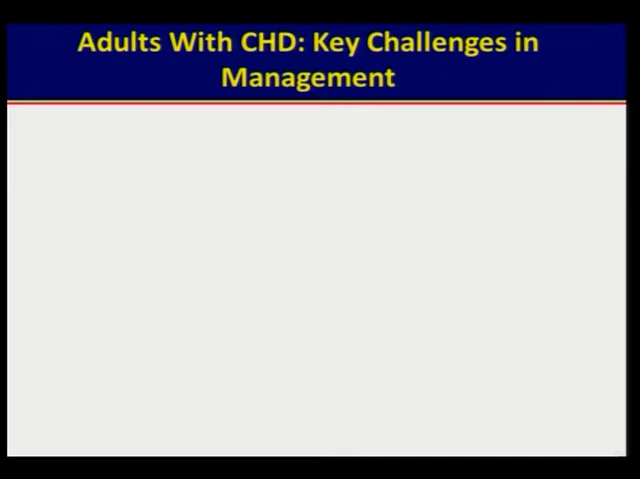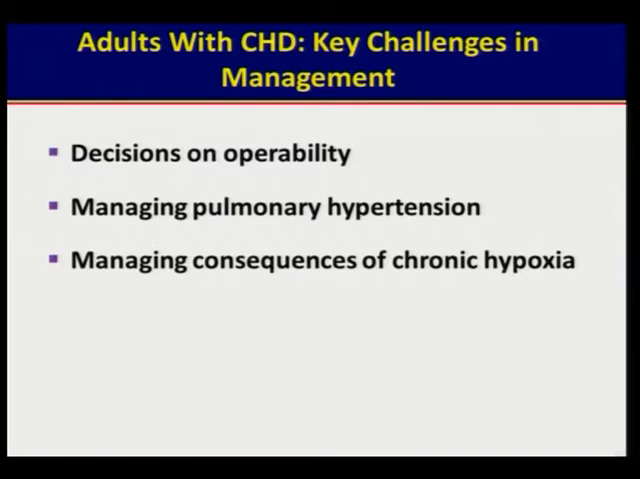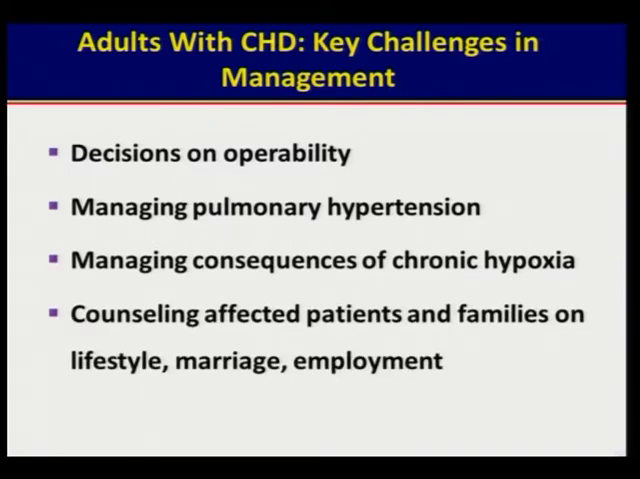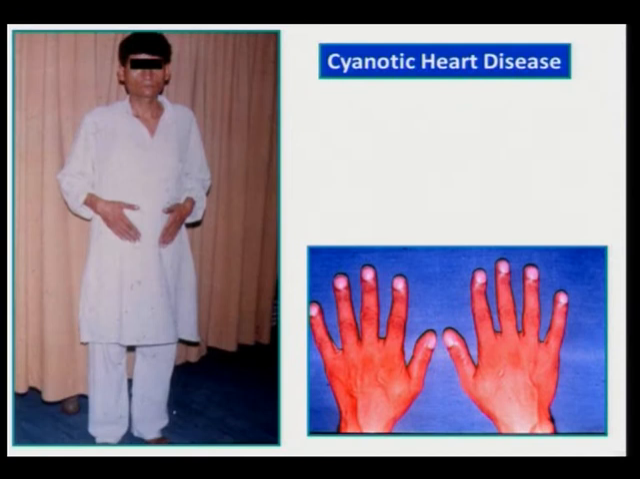So for us, the challenges are to decide on operability. If you have a 15 or an 18-year-old with a large VSD, whether to operate or not to operate, managing their pulmonary artery hypertension, managing consequences of chronic hypoxia, and counseling these families on lifestyle, marriage, and employment. I think these are the issues that families often present to us. And then of course, in future, we are hopefully going to see more and more operated congenital heart disease patients.